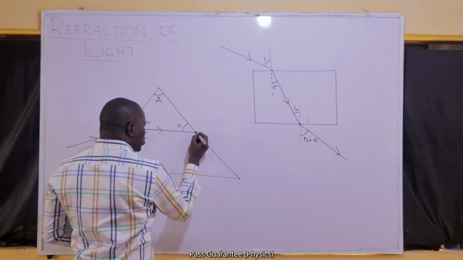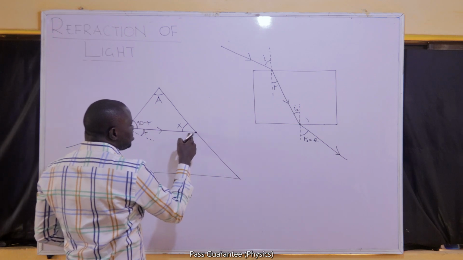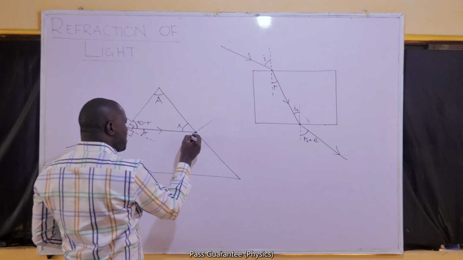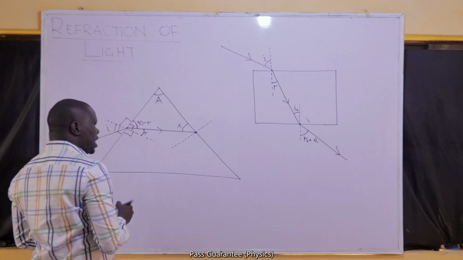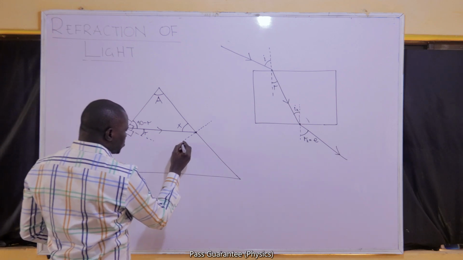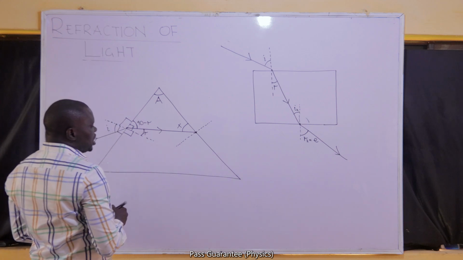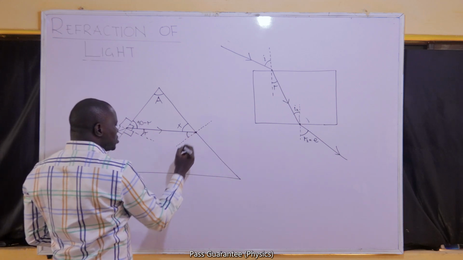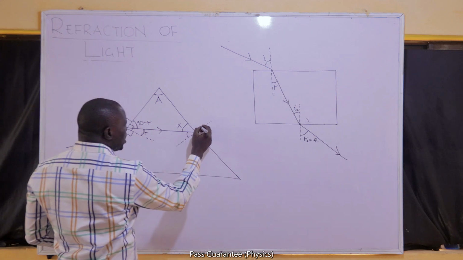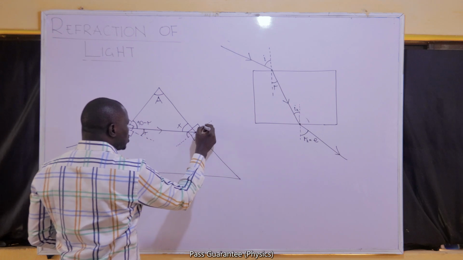Here, it is not that easy. At this point, it is now attempting another refraction. So I will have to draw the normal. When I draw the normal, what I will do is find this angle. Remember that the normal will always make 90 degrees with the surface.